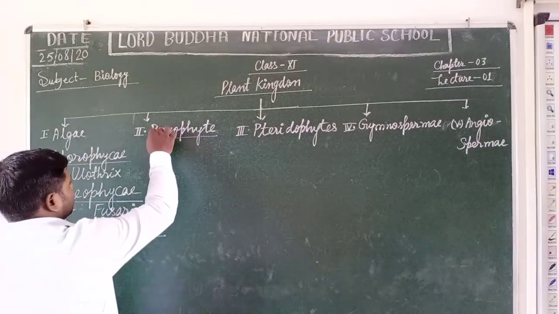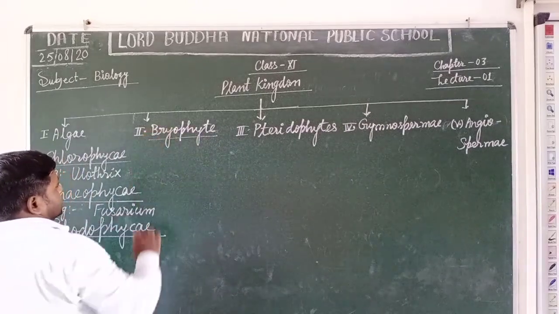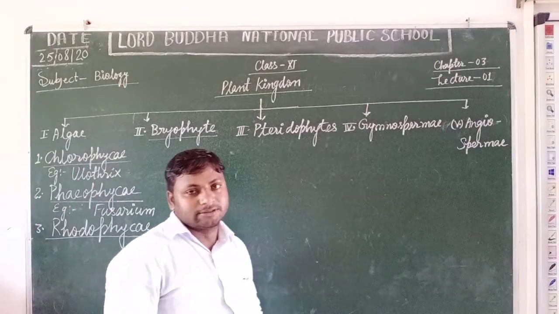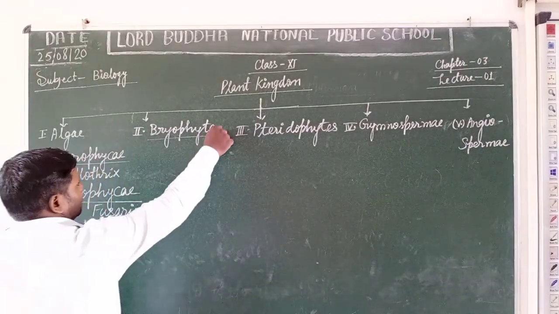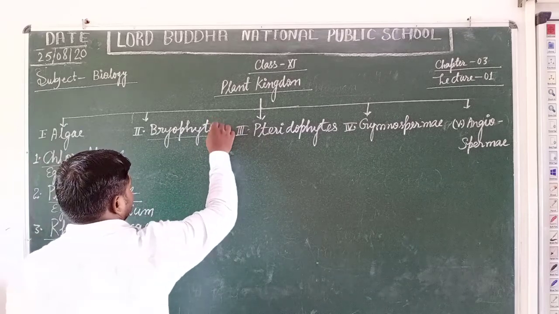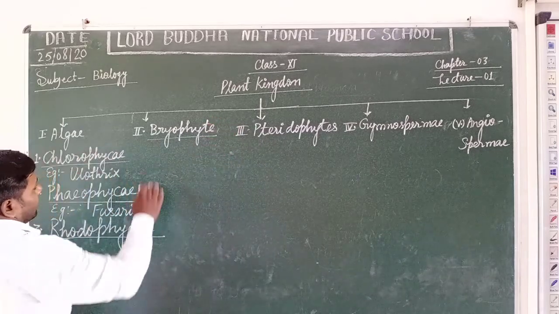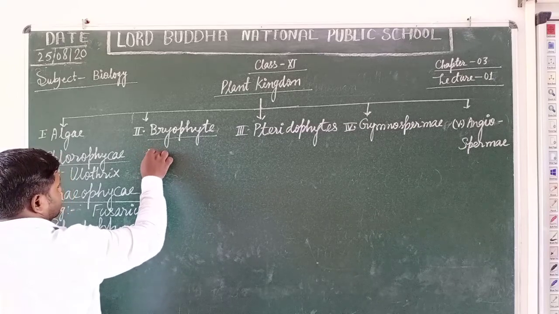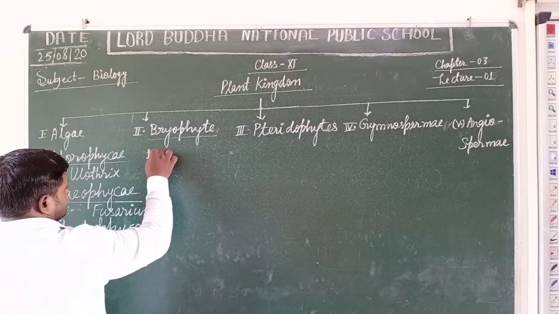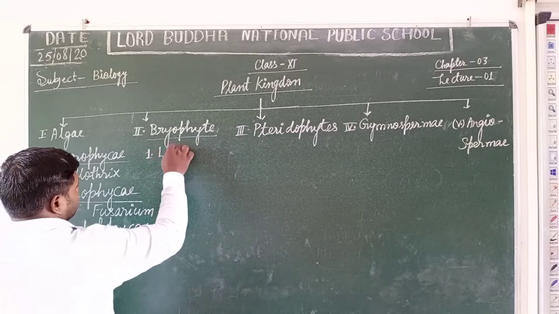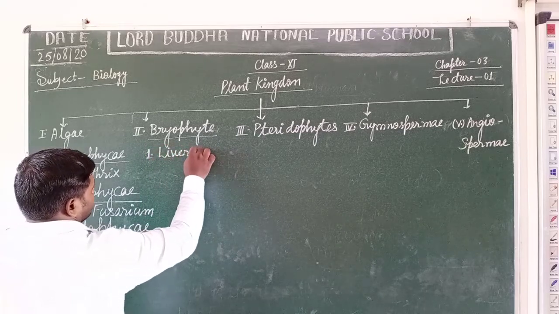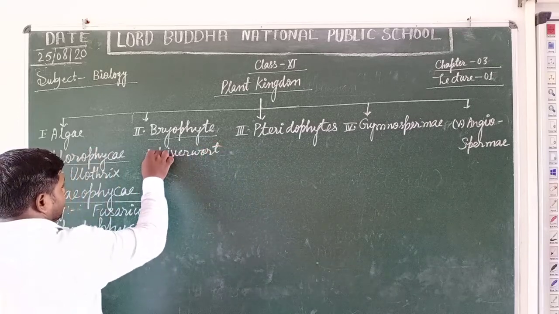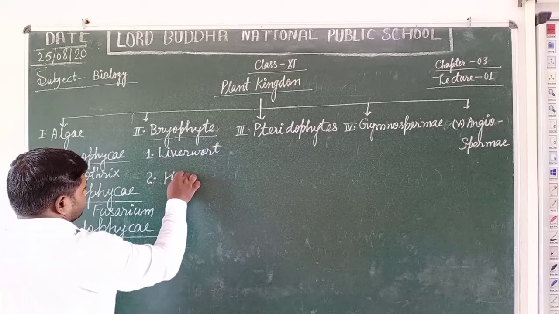Students, the bryophytes are the first terrestrial plants, and they are well known for their habitat. There are two types of bryophytes. What are these? The liverwort and the second one is hornwort.